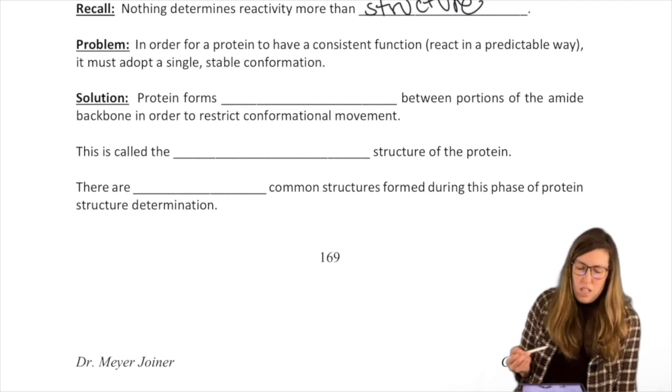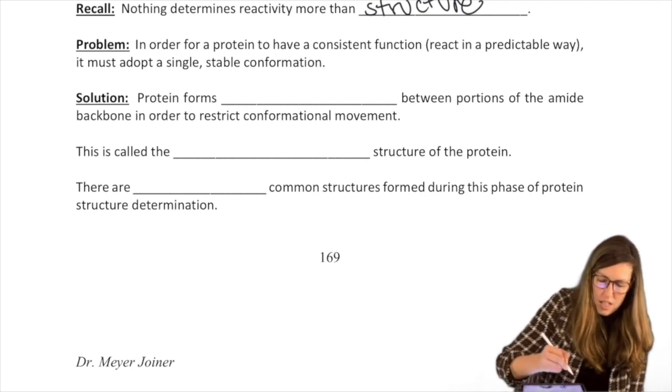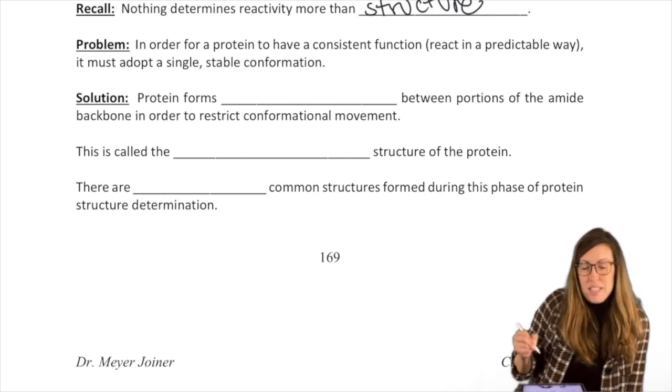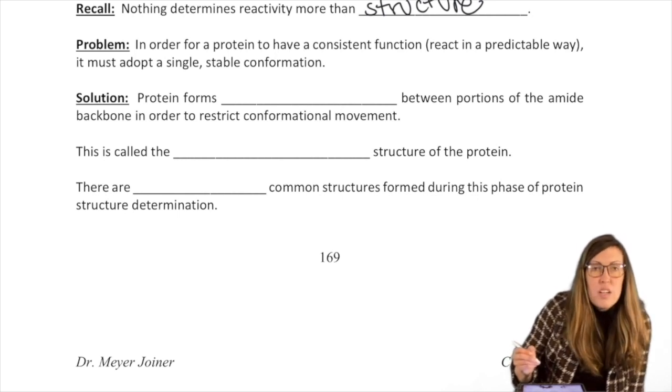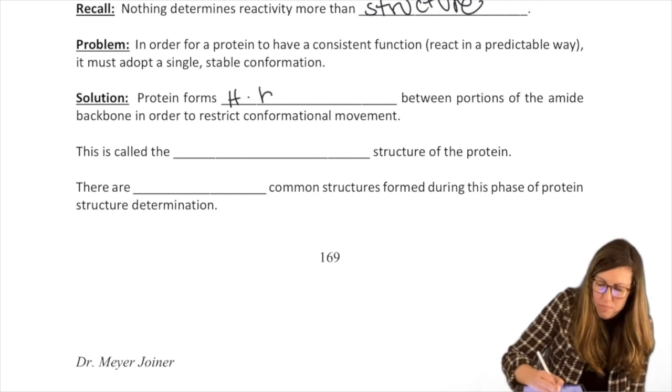So here comes the solution. The protein interacts between other portions of the amide backbone in order to restrict this motion. It forms hydrogen bonds.